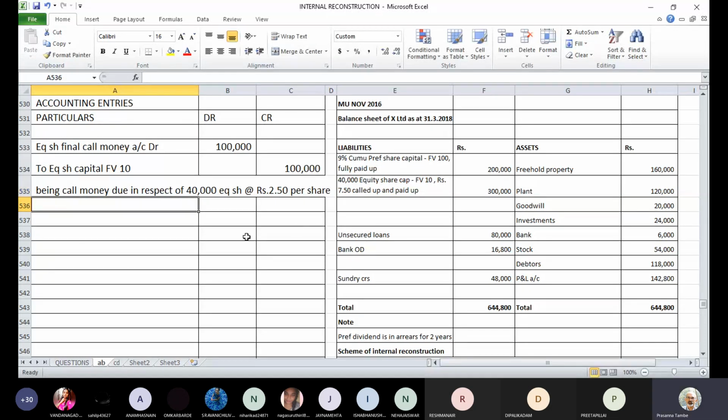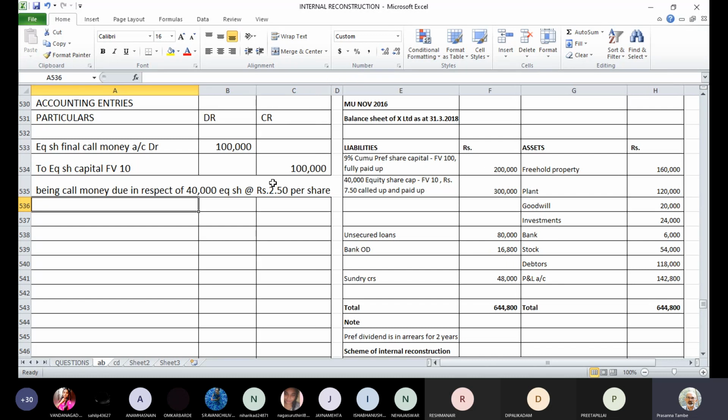Being call money due in respect of 40,000 equity shares at the rate of 2.5 per share. That is the narration for this entry. For those entries which are already done, we will not write the narrations. We can skip them. For the newer ones, we'll do the narrations also.